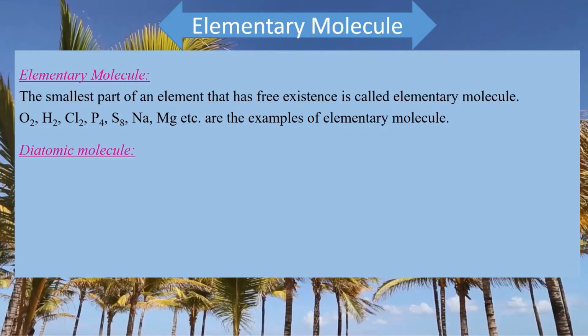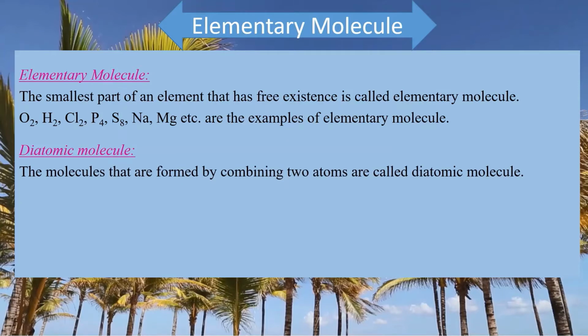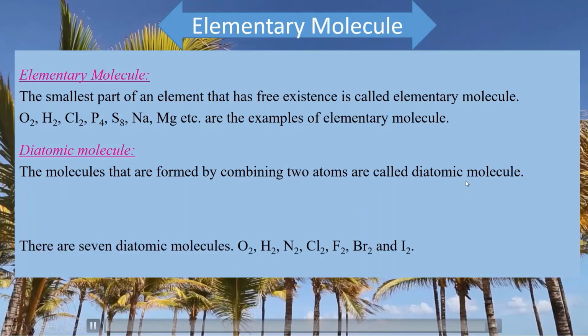Now, diatomic molecule. Look at these molecules. There are some molecules that have two atoms: oxygen, hydrogen, chlorine, like nitrogen, chlorine, bromine, iodine. These are diatomic molecules because in these molecules there are two atoms present. The molecules that are formed by combining two atoms are called diatomic molecules.